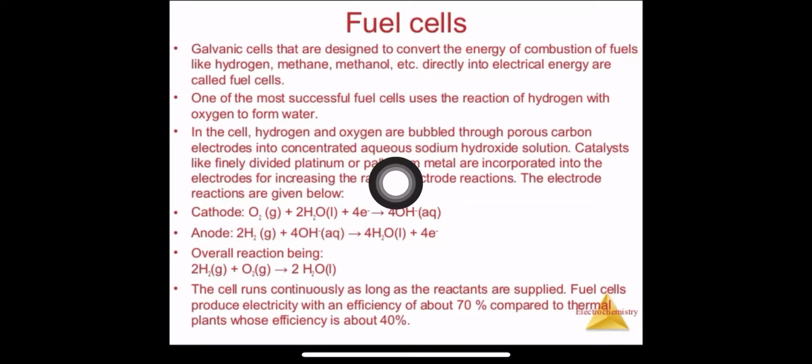Hydrogen and oxygen are bubbled means that hydrogen gas and oxygen gas are passed through the porous carbon electrode into the concentrated aqueous NaOH solution, that is, sodium hydroxide solution.